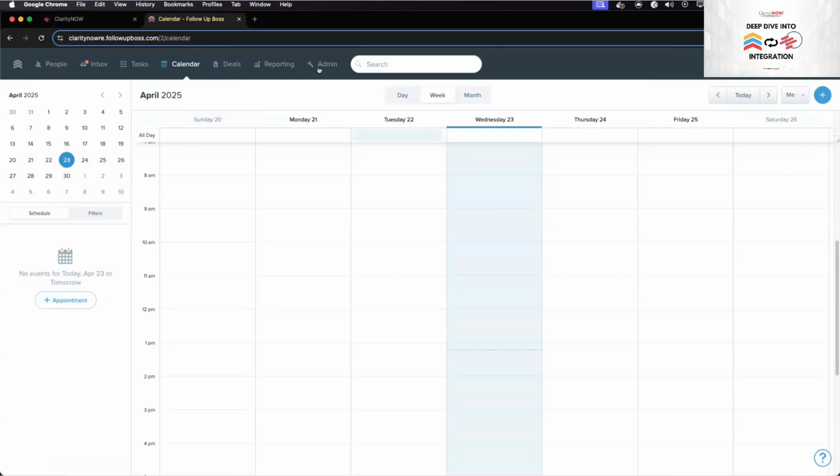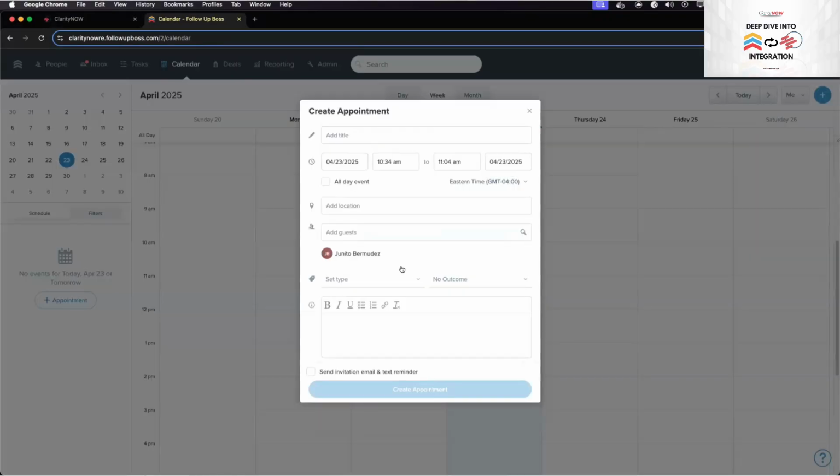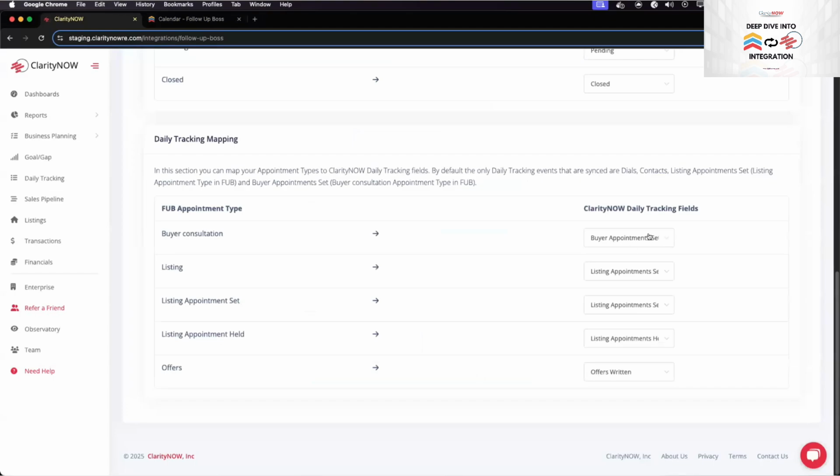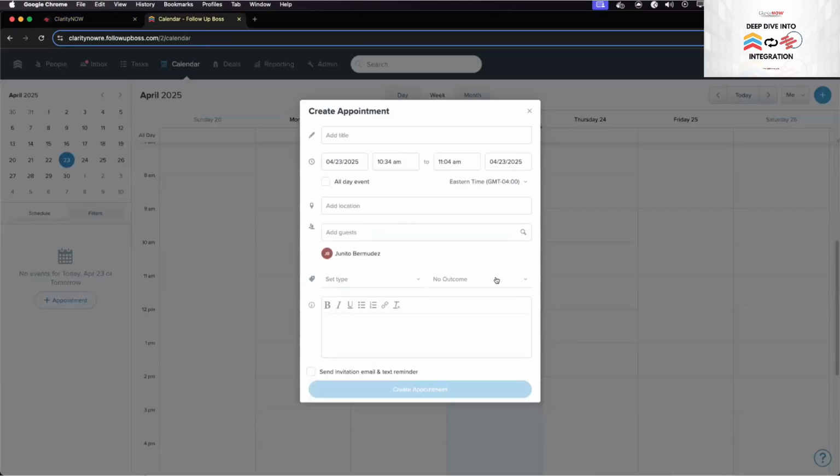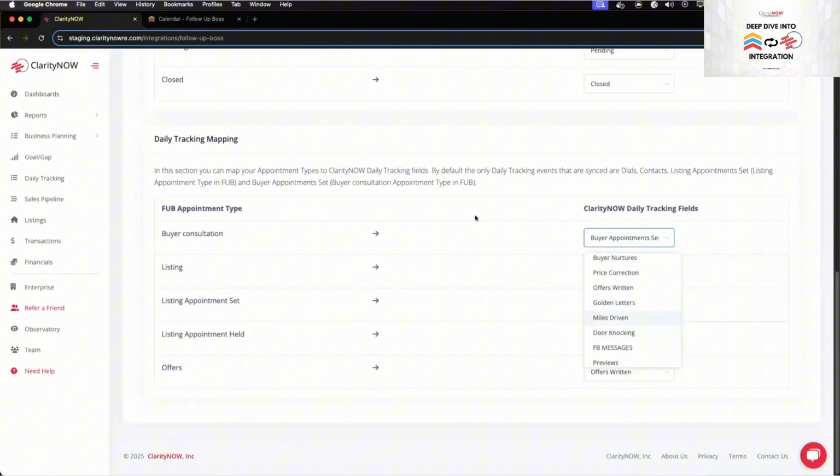So any appointment that is set in Follow Up Boss with that specific type that you create will then be automatically mapped to our daily tracking. However many appointment types you have within Follow Up Boss, we can then track those within here. In this section, we also pull in your custom tracking.